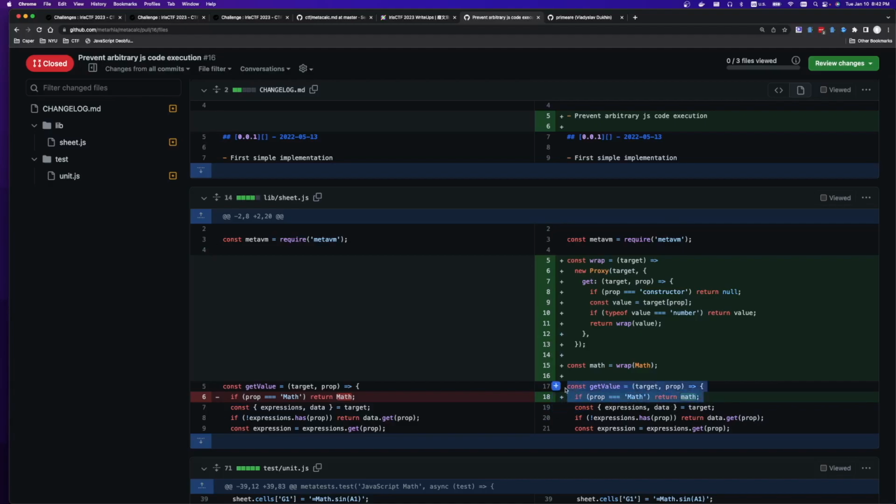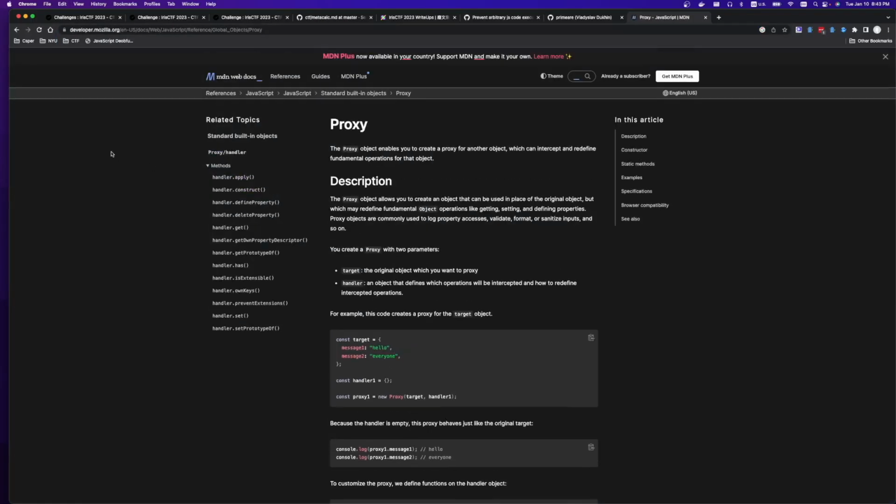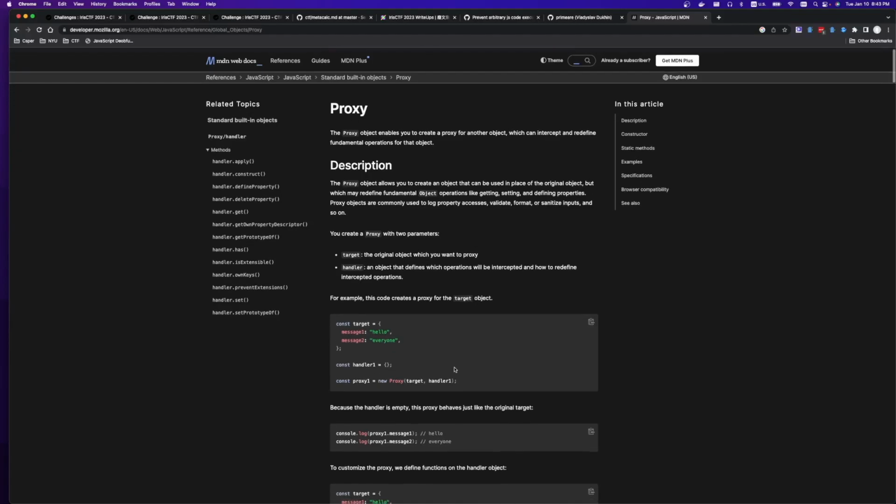And I think this is the only object that allows you to escape the VM, this math object. And you need the math object because it's a sheet calculator app. You might need to do min or max or ceiling or whatever math function you need. So the original solution was to use a JavaScript proxy. They're pretty neat. I could see this being useful in a couple different contexts, but basically you put this wrapper around the object and you can introspect its get and set function calls and other stuff.